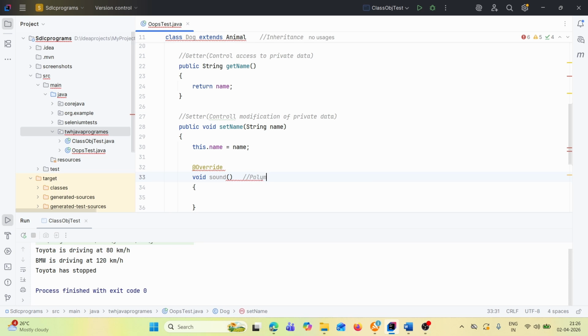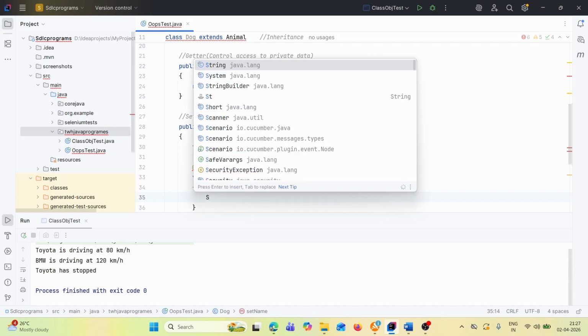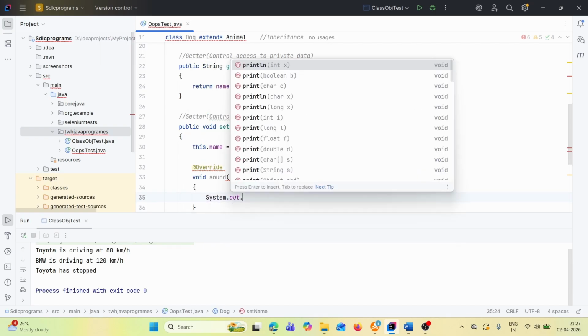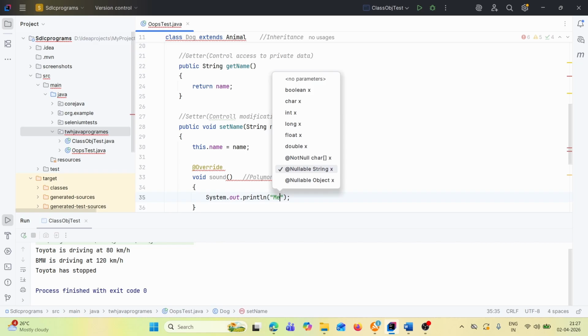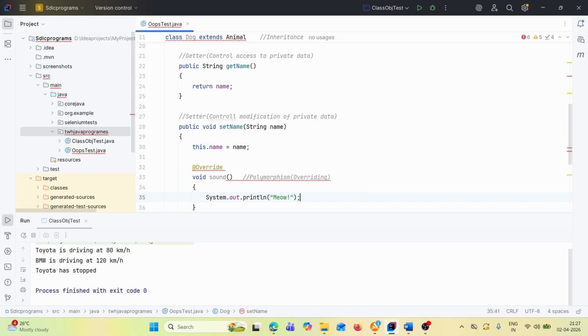Understood? Then we write System.out.println, let's say dog sound meow. Then we will close this. Understood?